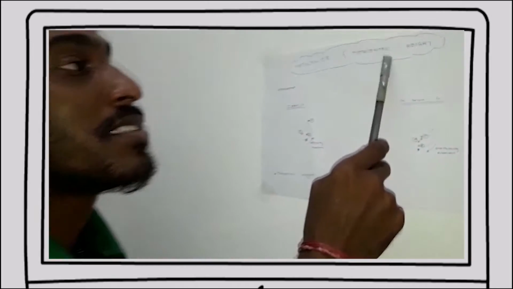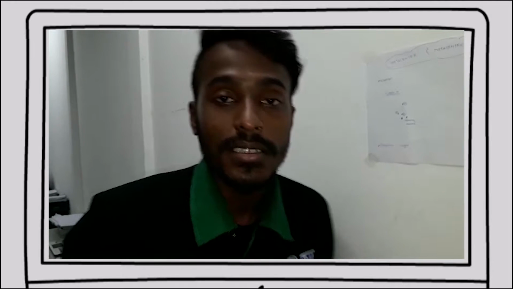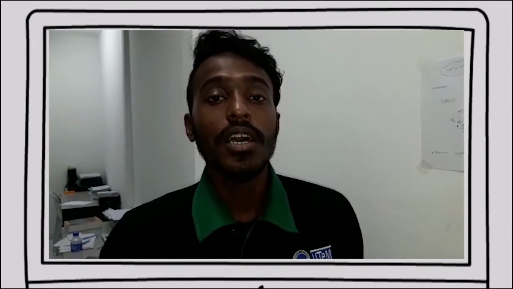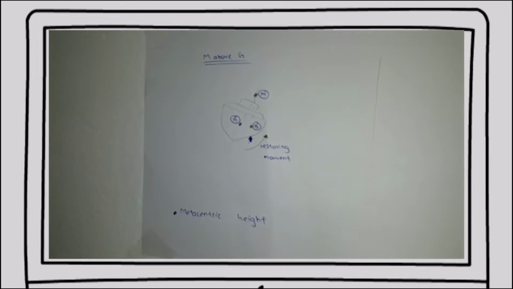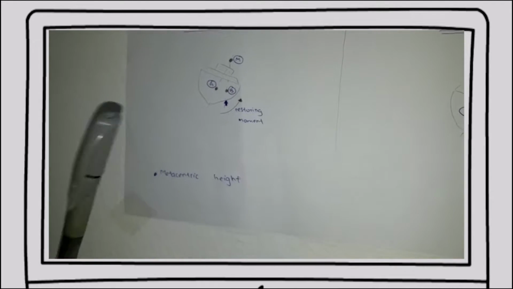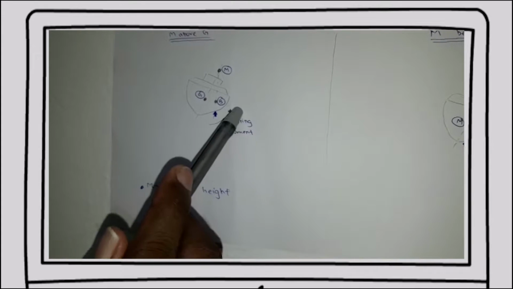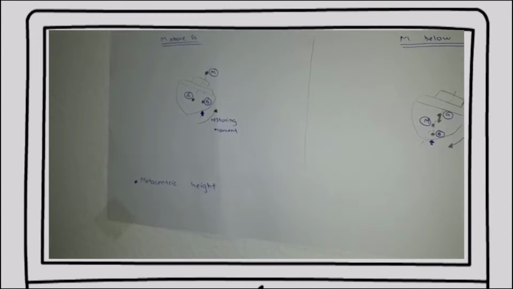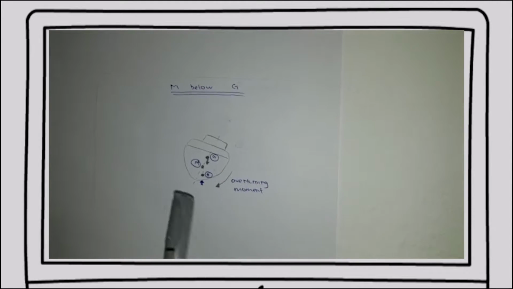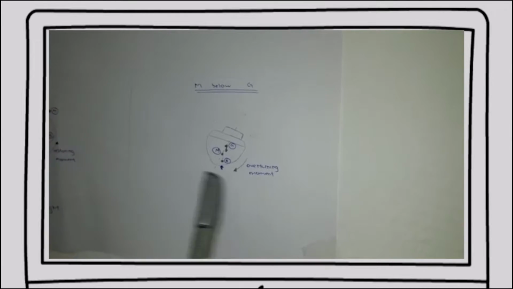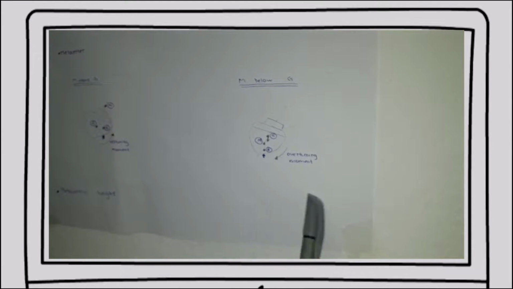Today I want to tell you guys about the metacenter and metacentric height. What is the metacenter? The metacenter is the point of intersection of the line of action of the buoyancy force before and after rotation. Okay, let's check the first condition, which is the metacenter above the center of gravity. When the metacenter is above the center of gravity, it will cause a restoring moment which makes the boat stable. Second condition, when the metacenter is below the center of gravity, it will cause an overturning moment rather than a restoring moment, which makes the boat unstable.